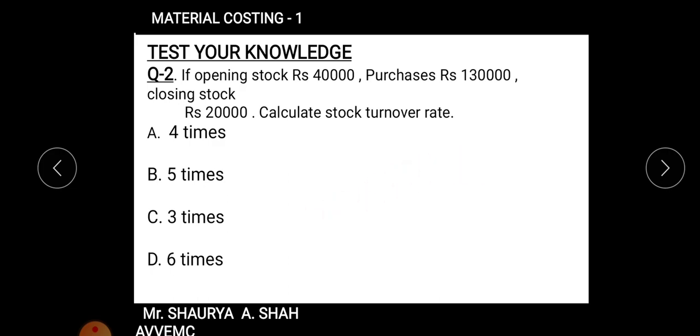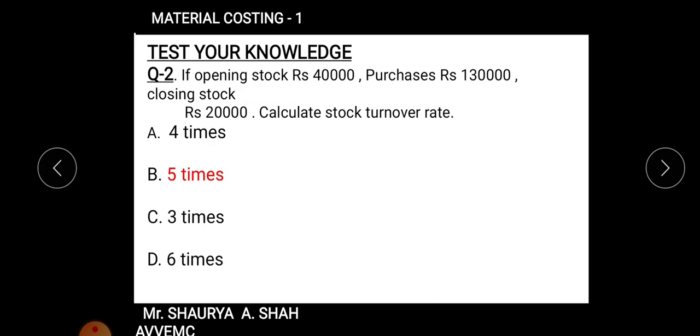What is your cost of goods sold? Cost of goods sold is 40,000 plus 130, that is 170, minus 20,000, so 150, right? So again, dividing by this part, you all must get the answer of 5 times, right? I hope all my genius students must have got the same answer. If not, kindly recalculate it.